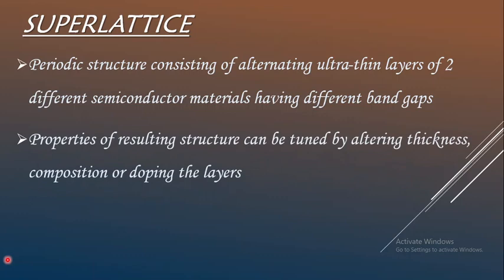By altering the thickness, composition or doping of these layers, many properties of the resulting structure can be obtained. Here we depend on the thickness of the layer, which can be changed by composition or constituents, as well as by adding impurities, which is done by the doping method.